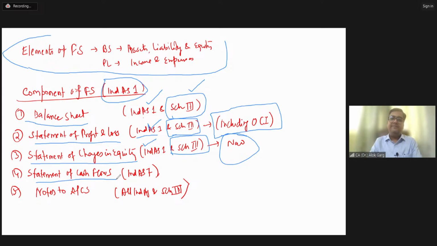You're right, Radhika. It is not given. In your Schedule 3, neither in Division 1 nor in Division 2 and Division 3, nowhere is the format of cash flow given. So the only guidance for the format is Indian Accounting Standard 7, which we are going to cover on Saturday. This Ind AS 7 talks about statement of cash flows, right?